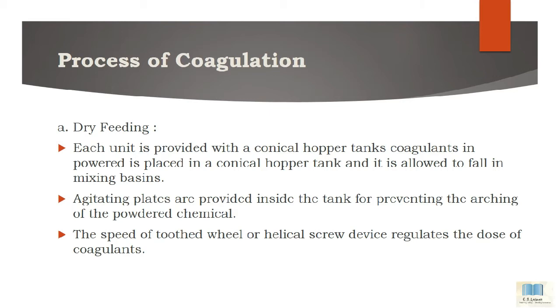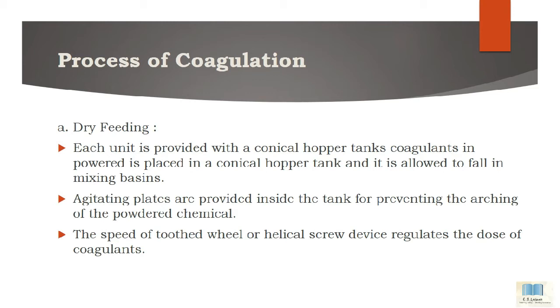Then the second point is that agitating plates are provided inside the tank for preventing the arching of the powdered chemical. The agitating plates are provided inside the tank to disturb the powdered chemical, because by the agitation the powdered coagulant slowly goes into the water. And the last point is that the speed of the tooth wheel or helical screw device regulates the dose of coagulants. That is, to give a proper dose of coagulant, the speed of the tooth wheel or helical screw device is regulated. Okay.